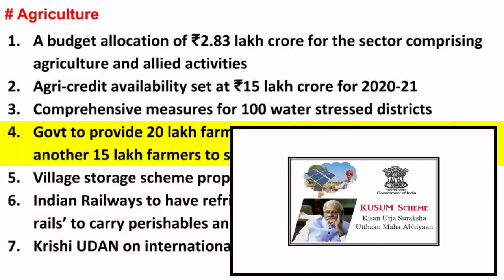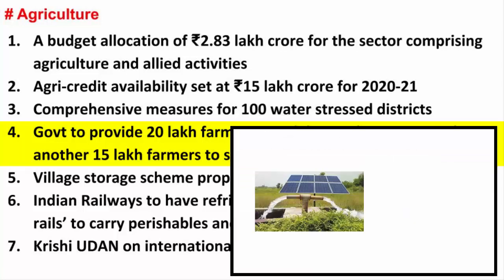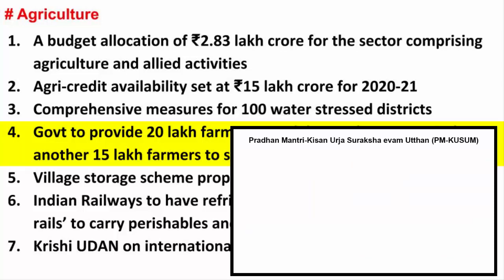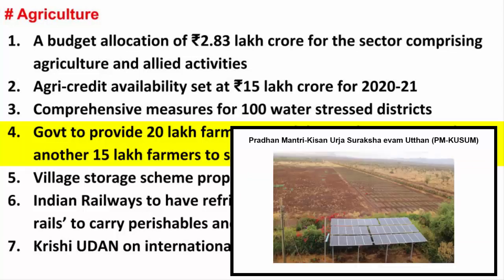If you look at the Pradhan Mantri Kisan Urja Suraksha Evam Uttam scheme, it is a scheme for farmers for installation of solar pumps and grid-connected solar and other renewable power plants in the country. It is launched by the Ministry of New and Renewable Energy. So basically through this scheme, the government wants to set up solar power projects on a farmer's land. If the land is dry and uncultivable land, then the owner of the land will continue to earn an income by renting out to the solar power project.